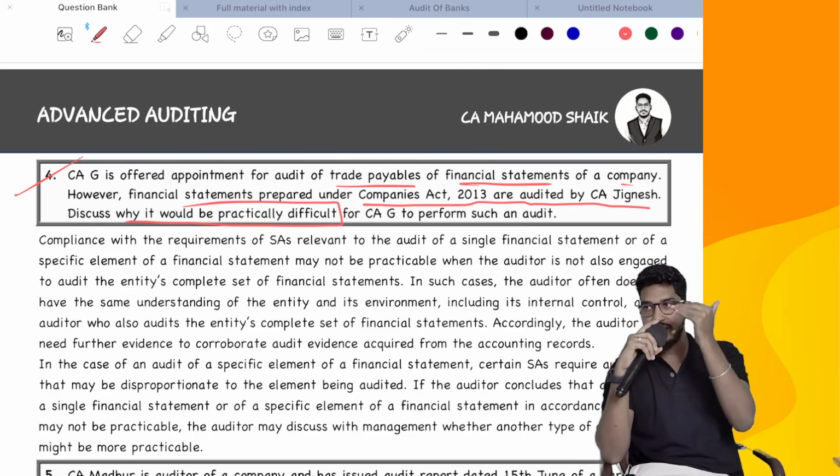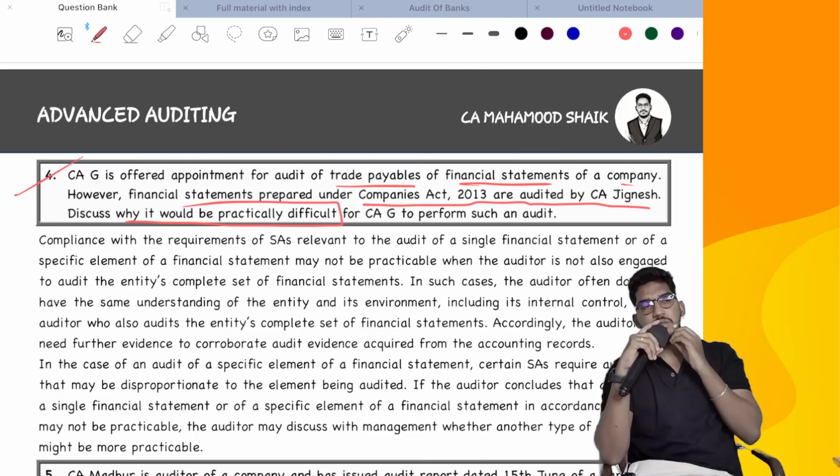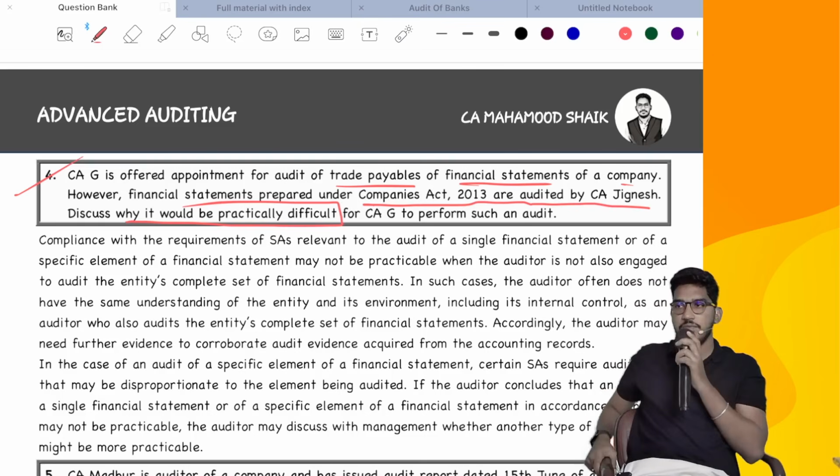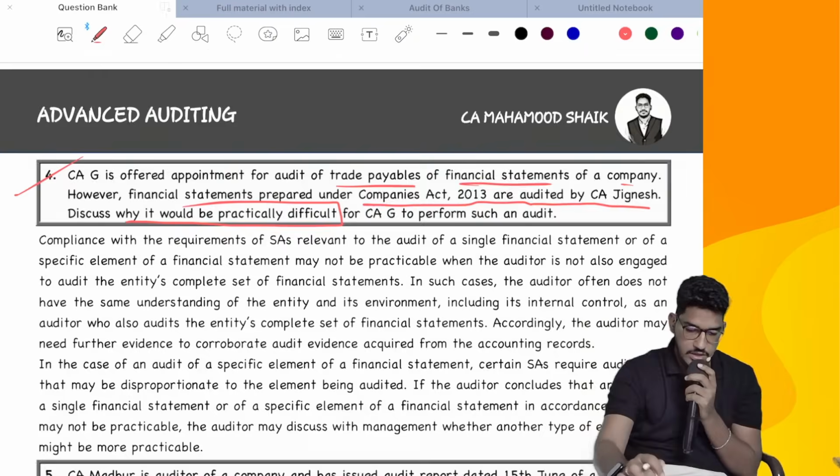So those 3-4 lines will explain why it is impracticable. Those 3-4 lines you have to write. And finally, write the conclusion also. If it becomes impracticable, what is the course of action? Either reject that engagement or reduce that engagement to a different form, like review, assurance, or whatever it is. Next.